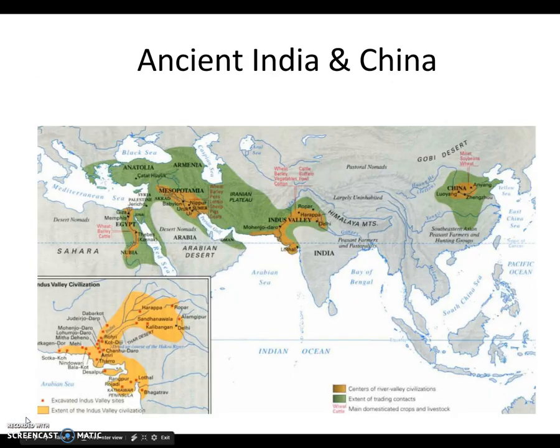All right, here's a look at ancient India and China during this time period. So here's the Indus group, China. You can see their location compared to Mesopotamia and Egypt. It is believed that during the foundation era, the Egyptians, Mesopotamia, and Indus would have had contact with each other. So that's why they're all in green for trade.